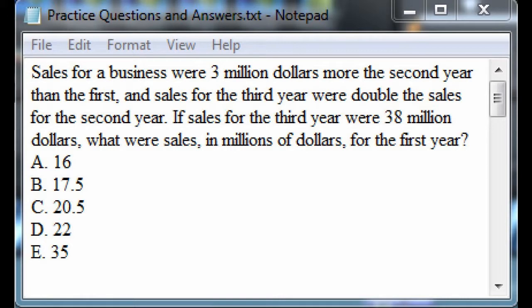Here's the first question. Sales for a business were $3 million more the second year than the first year, and sales for the third year were double the sales for the second year. If sales for the third year were $38 million, what were sales in millions of dollars for the first year? Our choices are A, 16, B, 17.5, C, 20.5, D, 22, and E, 35.